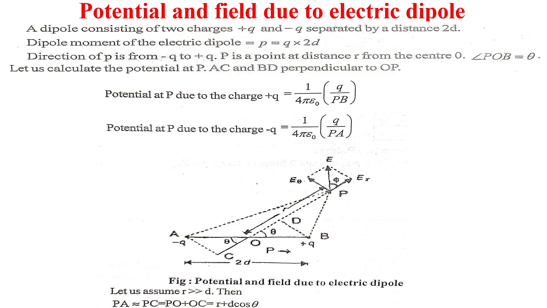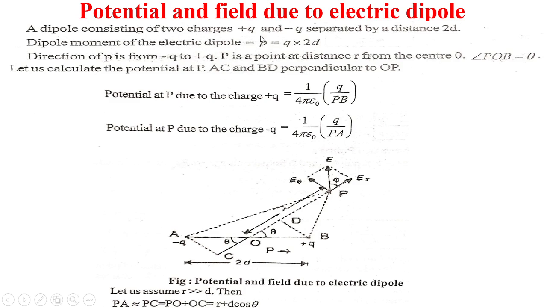Potential and field due to an electric dipole. A dipole consisting of two charges +q and -q separated by a distance 2d. See in figure.